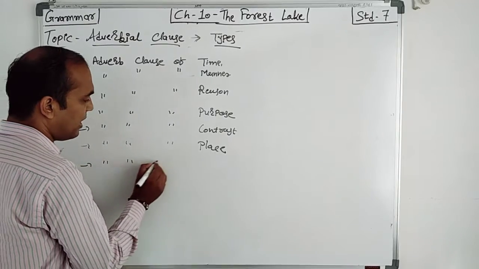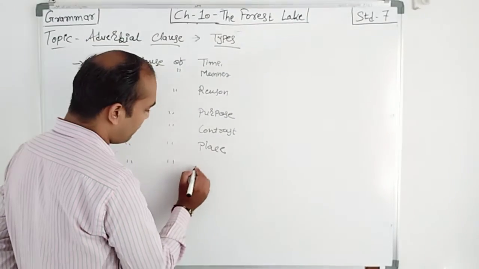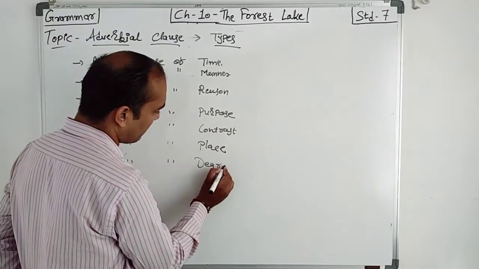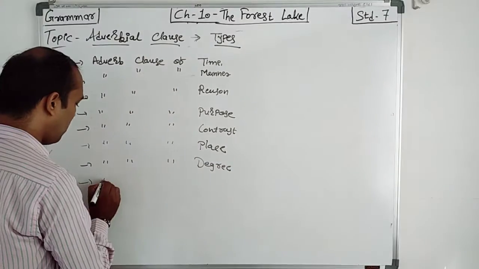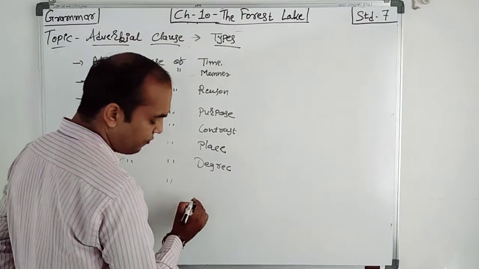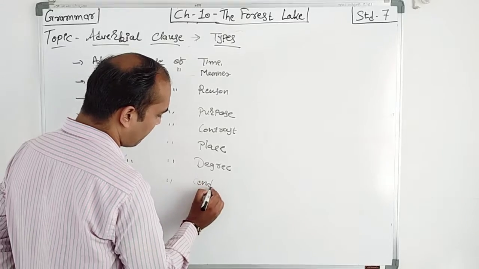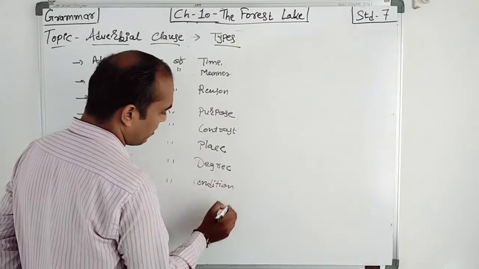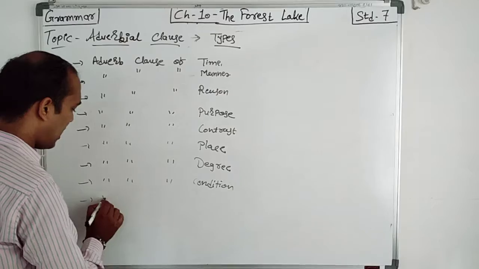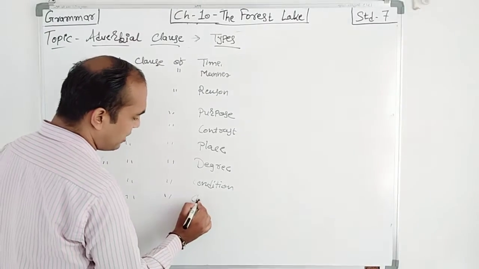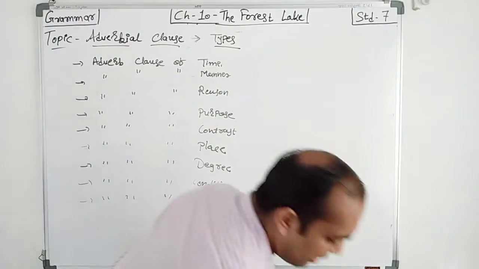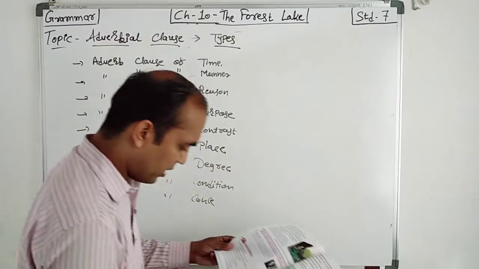Number 7, degree. Number 8, condition. And adverb clause of concession.